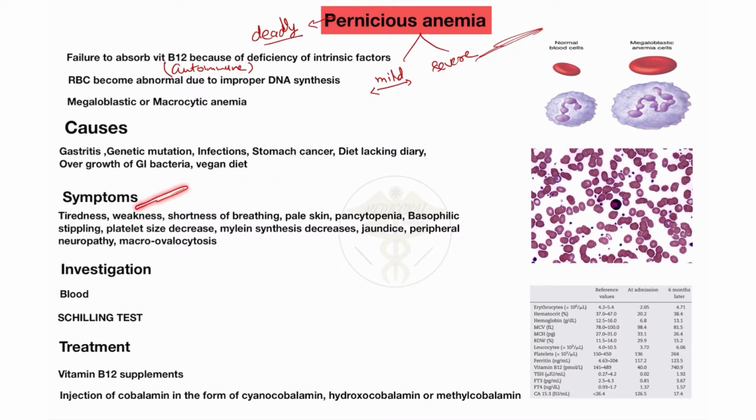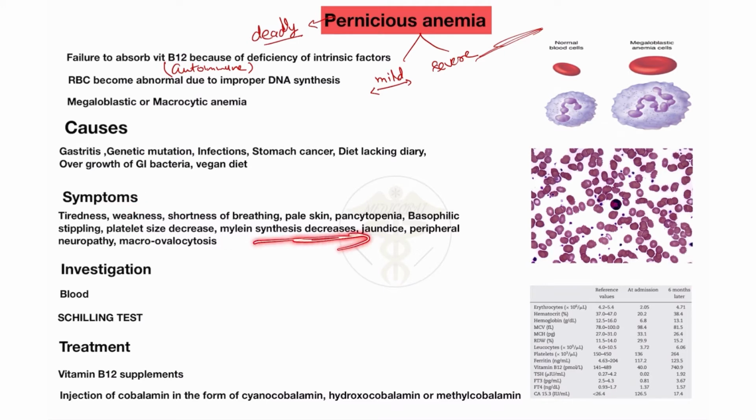What symptoms appear in a pernicious anemia patient? You will see tiredness, weakness, shortness of breathing, pale skin, pancytopenia, and also basophilic stippling. Platelet size also decreases, and the number of platelets in the patient also decreases as compared to the normal, 150 to 350 thousand. So RBC, WBC and platelet counts all decrease in a patient of pernicious anemia. Also myelin synthesis decreases.